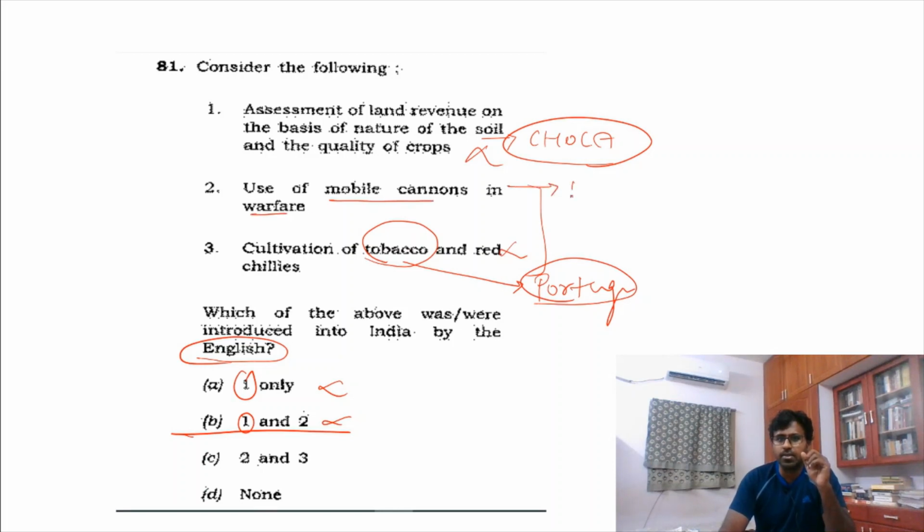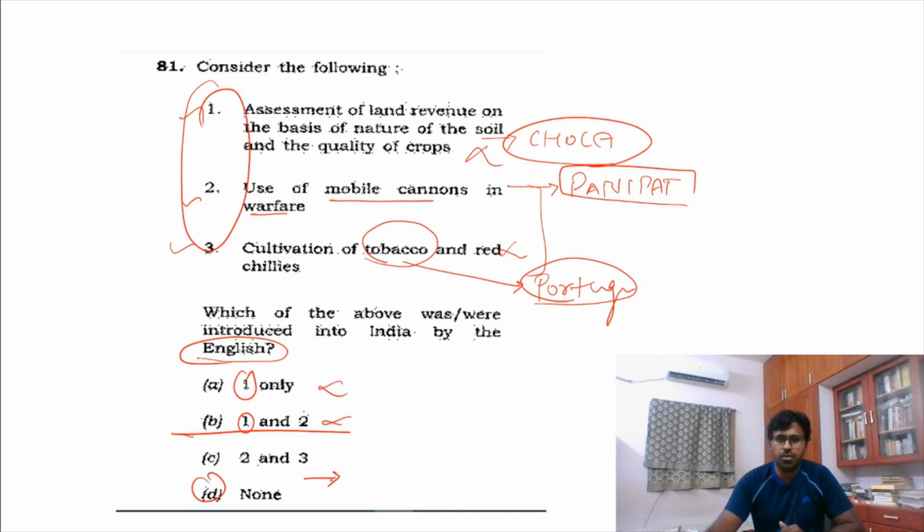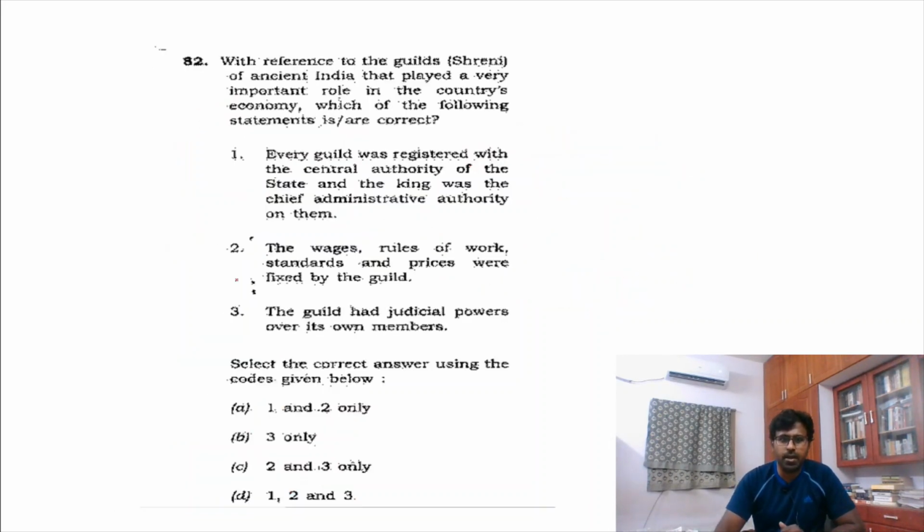We had the Battle of Panipat, or you will know that in medieval India there was a person called Babur, and that war had all these things. So Britishers did not bring all these things. We initially had all these things. If you know this, you will know this is true, and hence none was the answer. 16th. So on the day I picked none only. So 16th question, and I made this wrong.